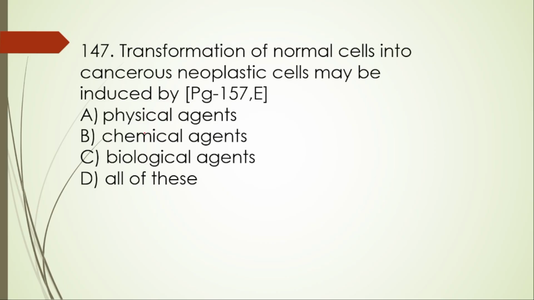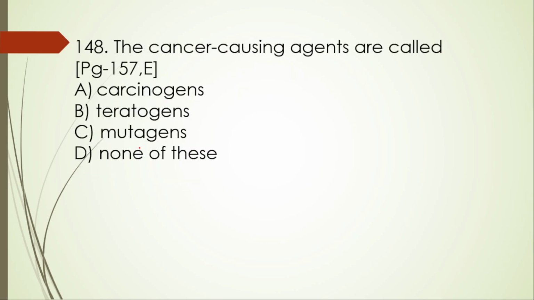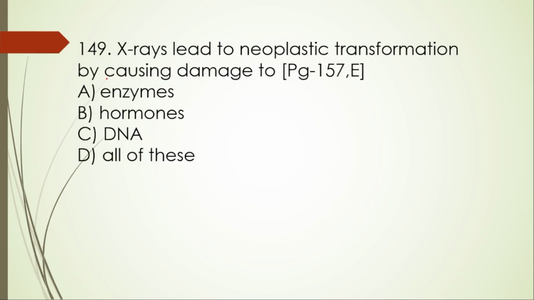Next, 147. Transformation of normal cells into cancerous neoplastic cells may be induced by physical agents, yes, chemical agents, yes, biological agents, right? So the right option is D. 148. Cancer causing agents are called carcinogens. Yes, the first one itself is right. 149. X-ray leads to neoplastic transformation by causing damage to enzymes, hormones, DNA, all of this. The right option is C, DNA.